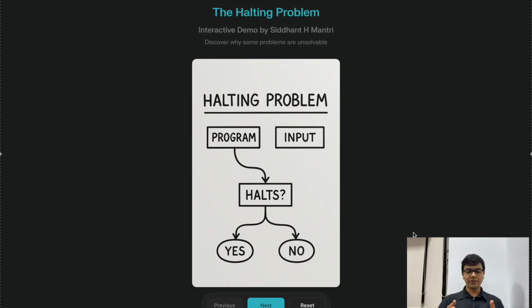So here I've made a simple web application which will aid in my explanation, and it has some visuals and examples which will help you grasp the concept better.